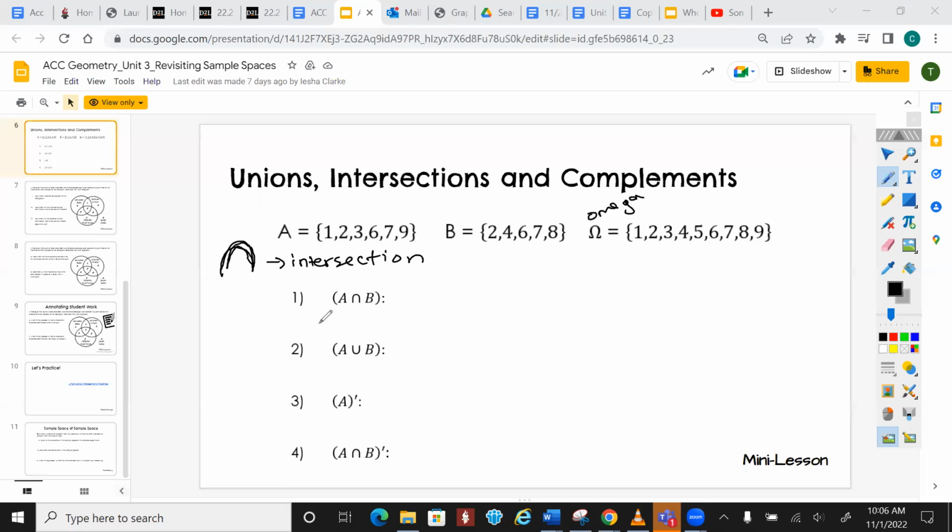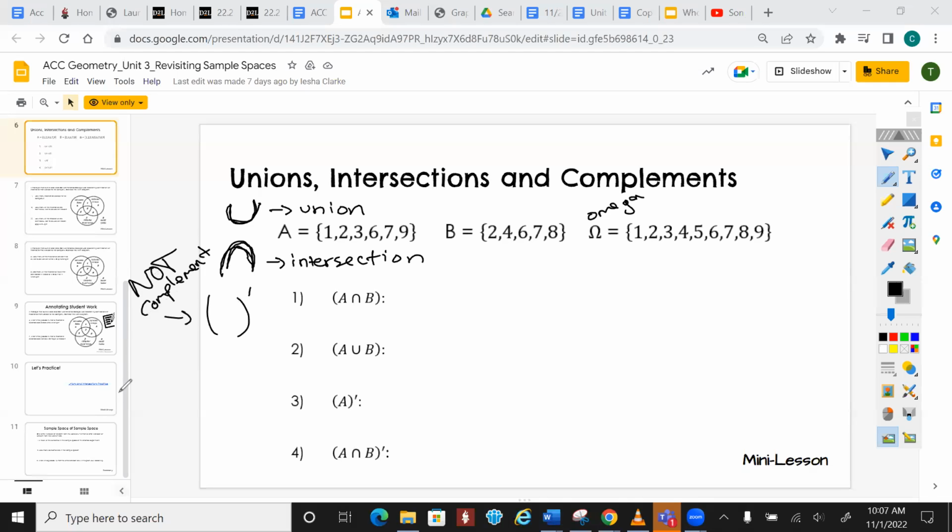The U is called the union. And the little apostrophe is the complement. It's like saying everything not. It's like opposite day with compliments. It's like insults.